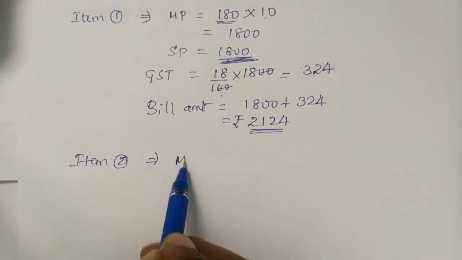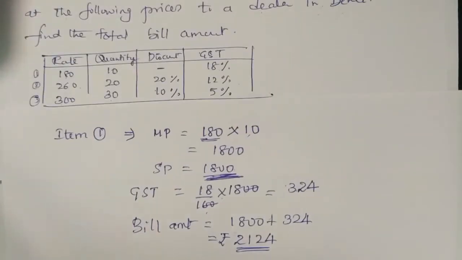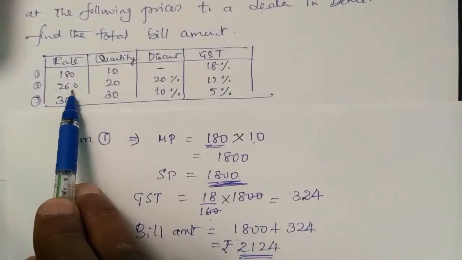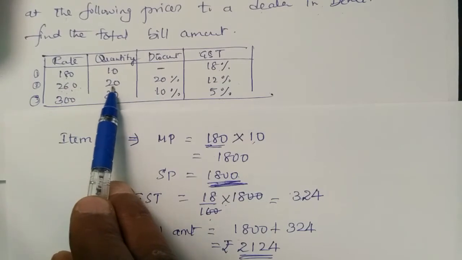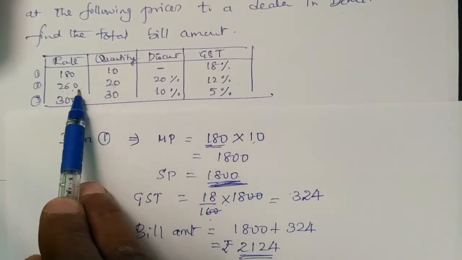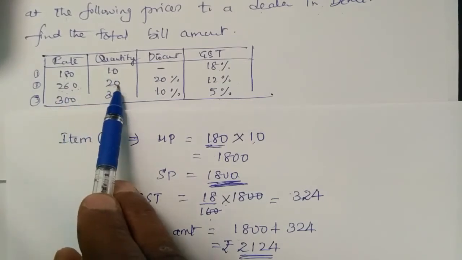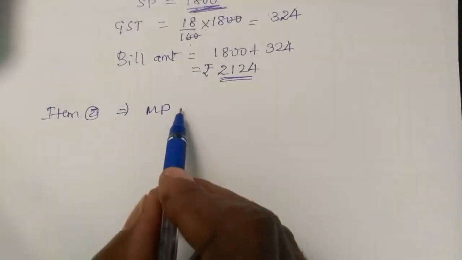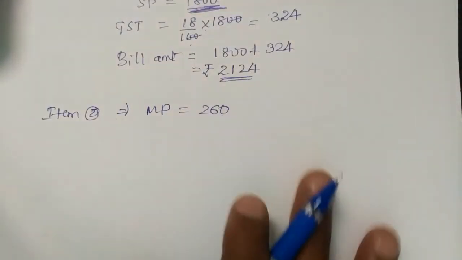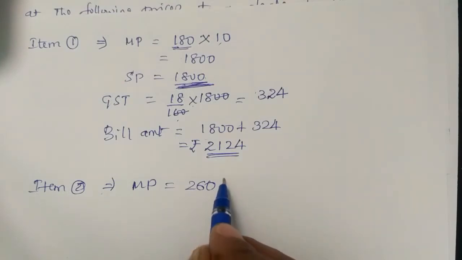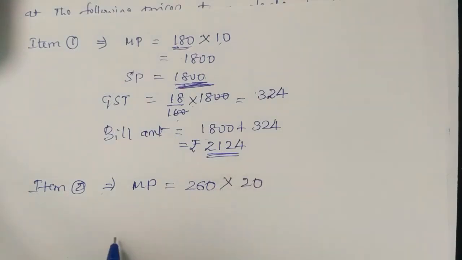Item 2. What is the market price of item 2? Item 2 market price is 260, but how many numbers is he buying? 20 numbers. 260 rupees each, 20 numbers total. So the market price of that item is 260, into how many numbers he is buying? 20 numbers he is buying.